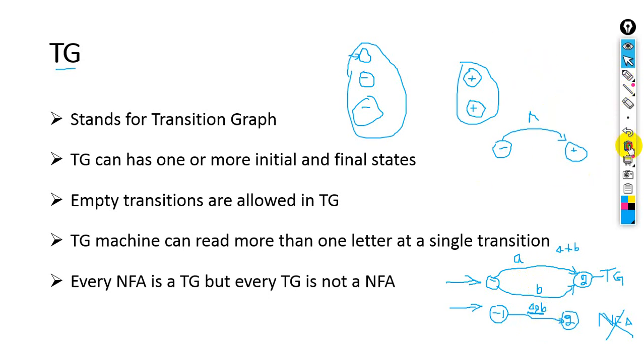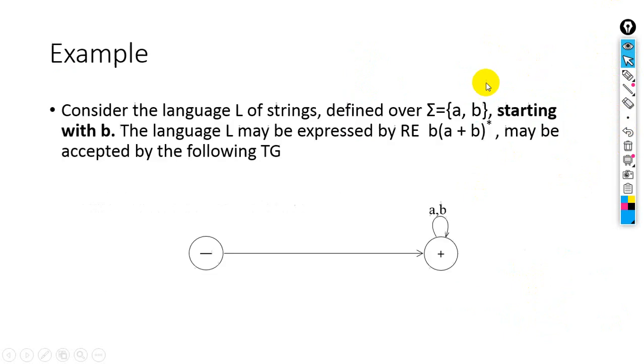Okay, so we have some examples for TG. Consider the language L of strings defined over {a, b}, these two being the alphabet, starting with b. In this case, first of all, we should create a regular expression for this. After that, we will draw the TG for this regular expression.